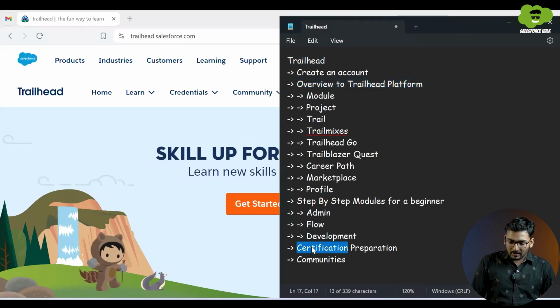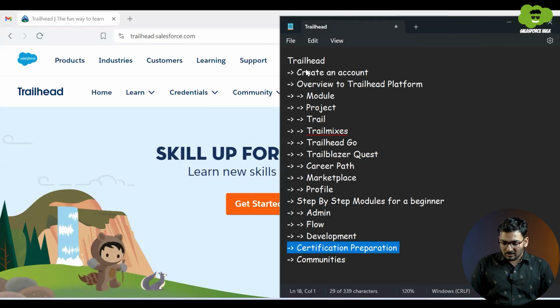Then we'll be understanding how this Trailhead platform is going to help you to do certifications. And then we'll be understanding about various communities which are present over Trailhead and how they can help you in your learning. So let's begin.